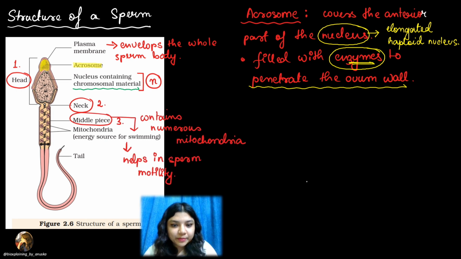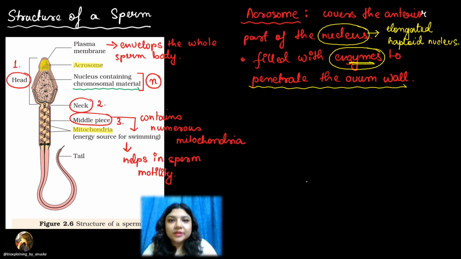So this middle piece, if you can note, what does it contain? It contains multiple mitochondria. Numerous mitochondria are present. And we know that mitochondria is known as the energy currency, I mean to say the powerhouse of the cell, because it harvests ATP, which is the energy currency of the cell. So multiple mitochondria are present in the middle piece.